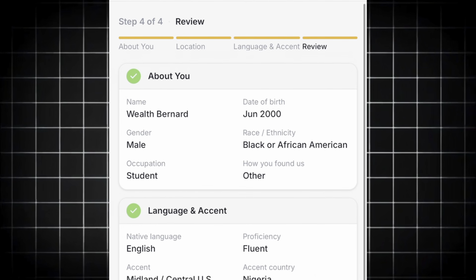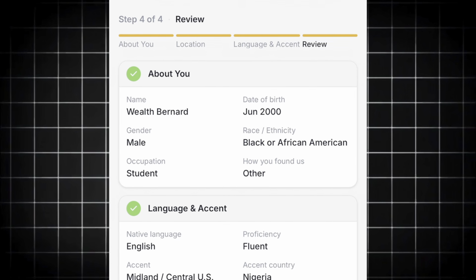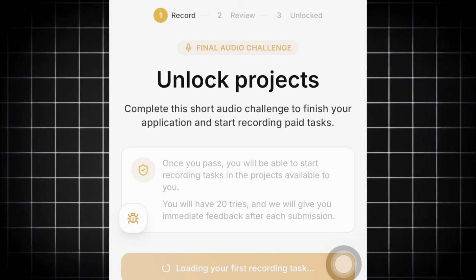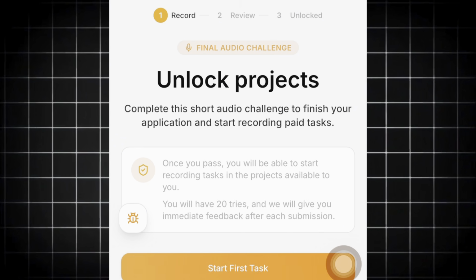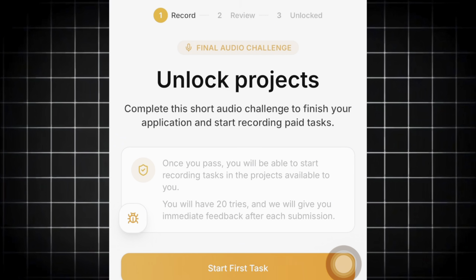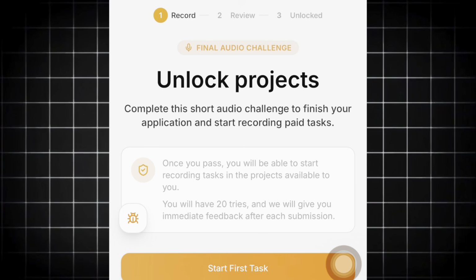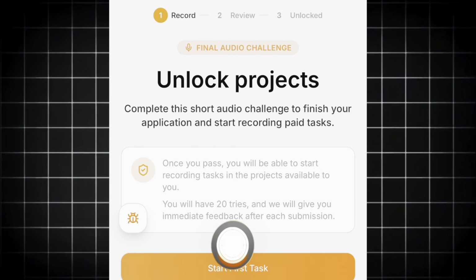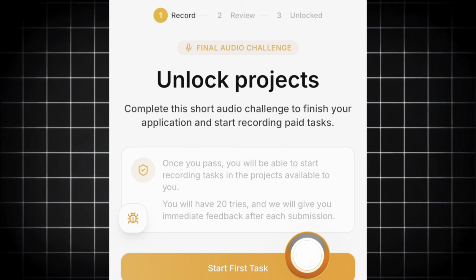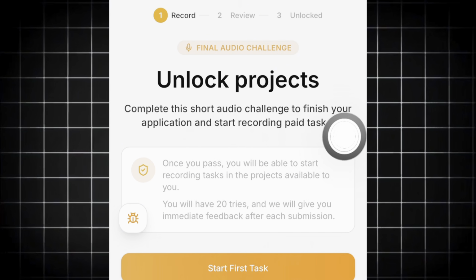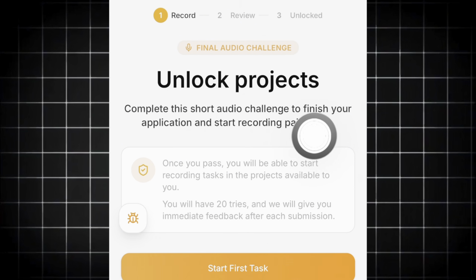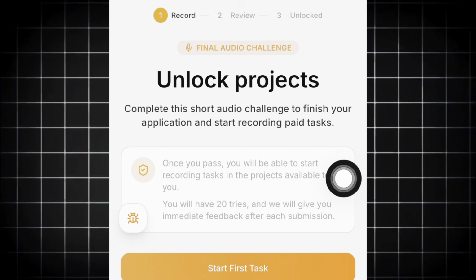So now I've submitted the application. It will take a few seconds, and then they will review it and get back to me. Now I can unlock projects. So they say loading your first recording task, and right here they say once you pass, you'll be able to start recording tasks in projects available to you. You will have 20 trials and will get immediate feedback after each submission. Now complete this short audio challenge to finish your application and start recording paid tasks.